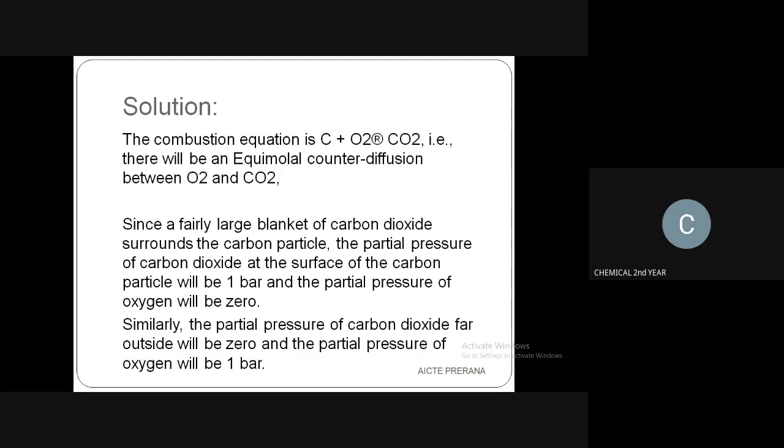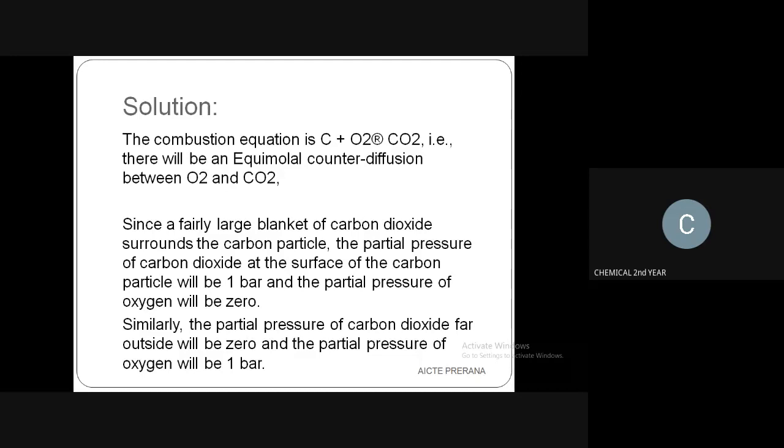Clearly listen: the partial pressure of CO2 at the surface of the carbon particle will be 1 bar, and the partial pressure of oxygen will be 0.